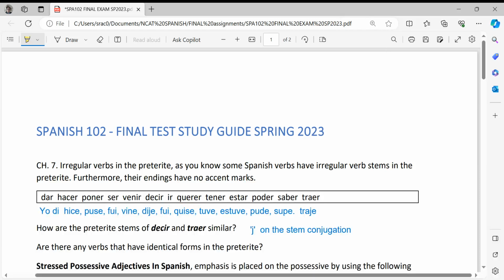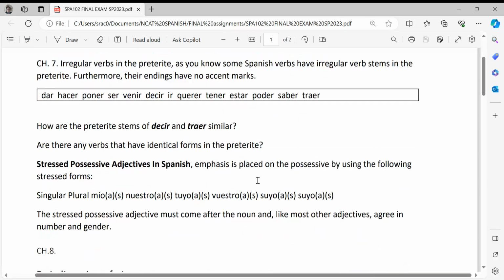¿Cómo están? For the final exam in the fall, you have the lesson from chapter 7, which was verbs in the preterite. However, you only have to answer the questions on the test. These are the only questions that you have to answer on the test, okay? I'm going to highlight them. How are the preterite stems of decir and traer similar? And what are the verbs that have identical forms in the preterite?